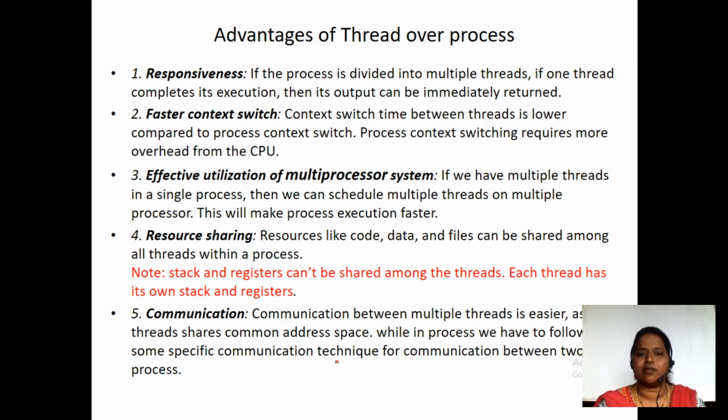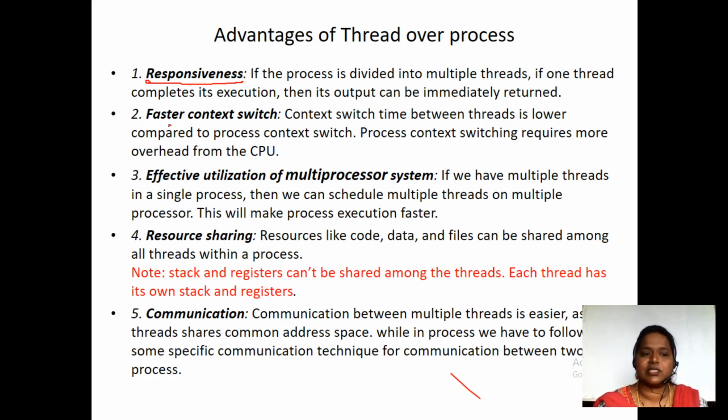And what are the advantages of a thread over a process? The first and foremost thing we are going to have is responsiveness. Responsiveness means the output of a thread is very fast. Why? Because each thread is going to have a smaller amount of code. With less code, finding the errors is also very easy, so the response is going to be much faster when compared with the process.